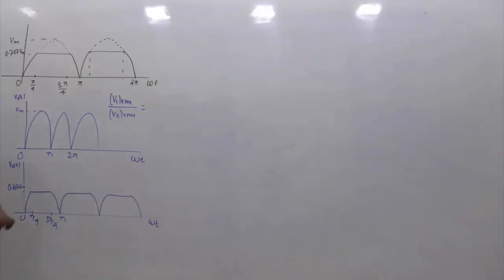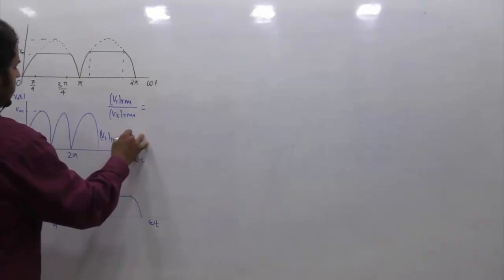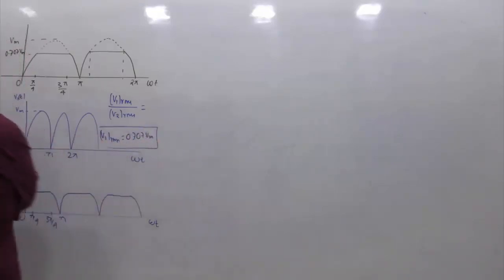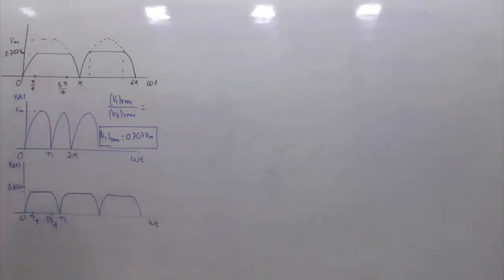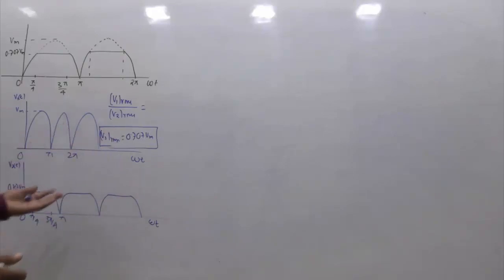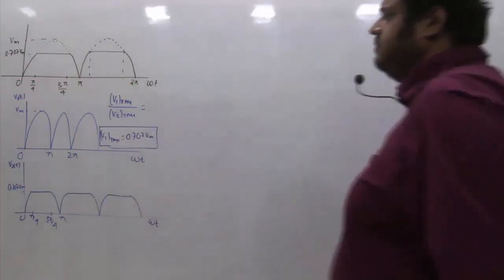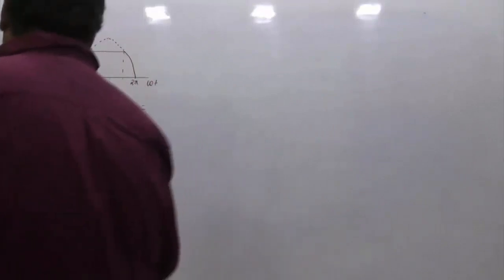I believe all of you know that V1 of RMS is 0.707 into Vm. For a full wave rectified waveform, the RMS value is always 1 by root 2 times the peak amplitude. This is a very standard result, so there is no point in deriving it. I believe all of you know: for half wave rectified it is Vm by 2, for full wave rectified it is Vm by root 2, even for a pure sinusoid it is Vm by root 2. But this is not a very standard waveform, so we have to find out what it will be.